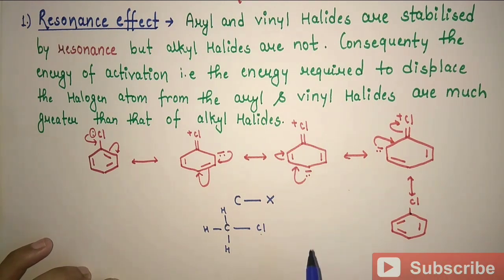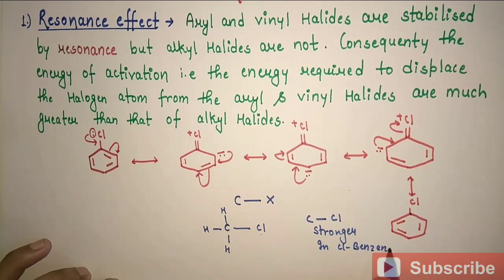So the C-Cl bond in chlorobenzene is a little stronger as compared to the alkyl halide, where I have taken methyl chloride as an example.